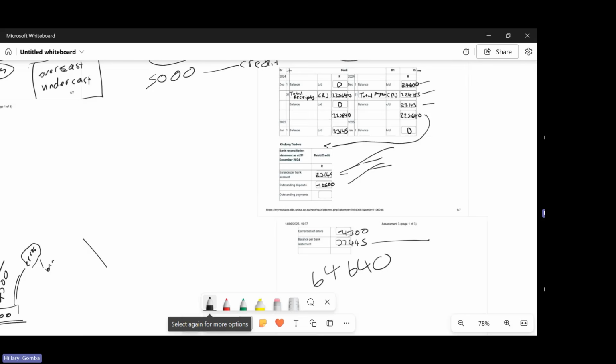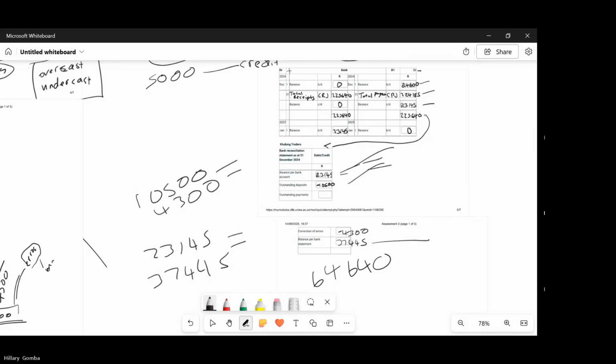So if you say 23,145 plus 37,445, how much will it give you? And then also say 10.5 plus 4.3. How much will it give you? How much are you getting?